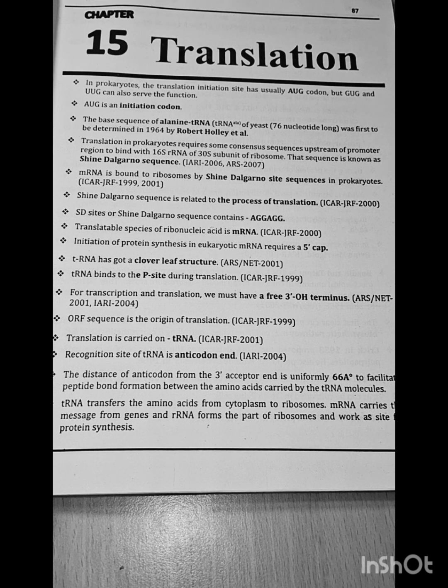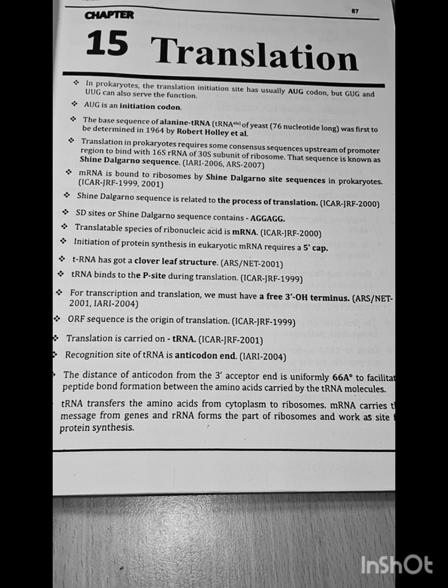In prokaryotes, the translation initiation site usually has the AUG codon, but GUG and UUG can also serve the function. AUG is the initiation codon. The base sequence of alanine tRNA of yeast, 76 nucleotides long, was first determined in 1964 by Robert Holley et al.